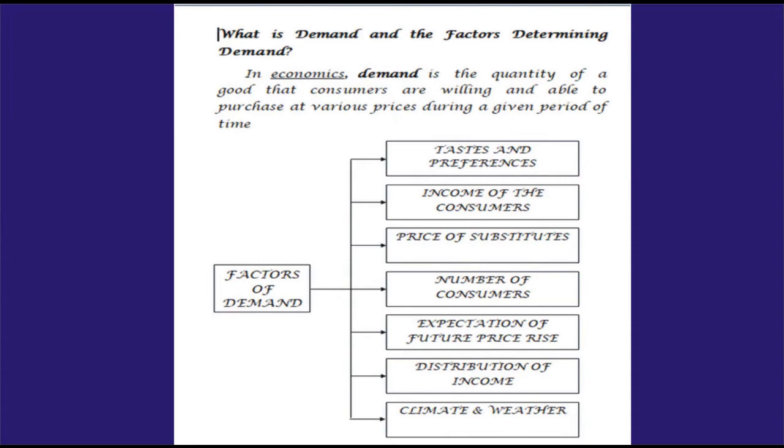Reason, people avoid purchasing tea and instead they will purchase coffee. The fourth one, number of consumers. Based on this factor the demand may vary, depending on how many people are waiting to purchase our product.